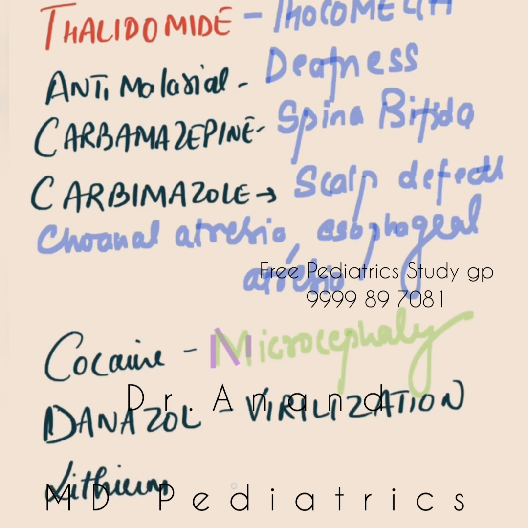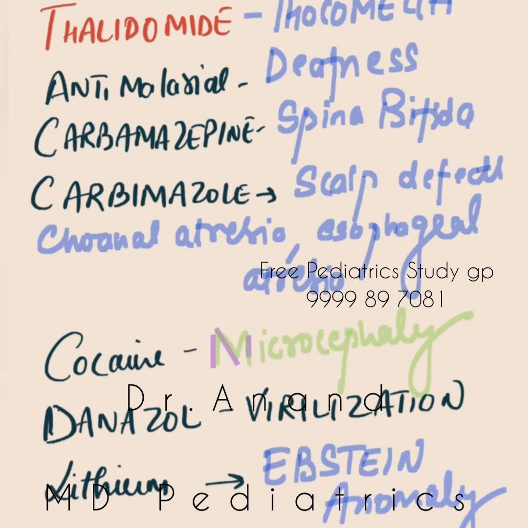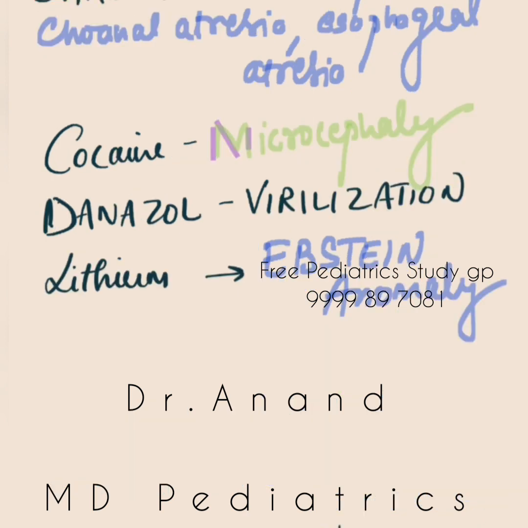If the mother has taken lithium during pregnancy, we all know Ebstein anomaly, where there is downward displacement of the tricuspid valve. You will see Himalayan P waves and a box-shaped heart. All those things are Ebstein anomaly. All these are exam questions, very good questions. So if the mother has taken lithium during pregnancy, the baby can land up into Ebstein anomaly.